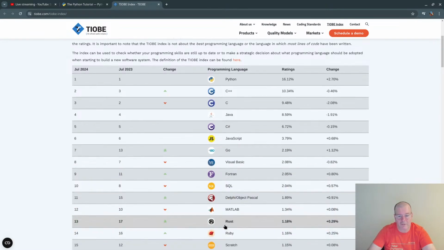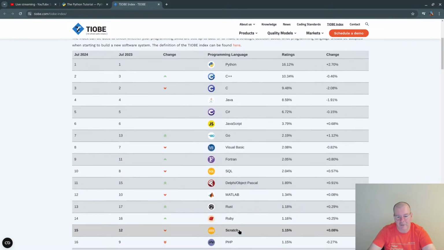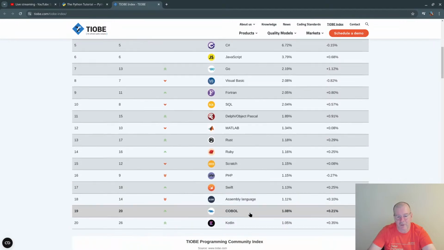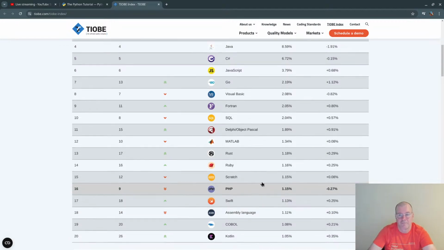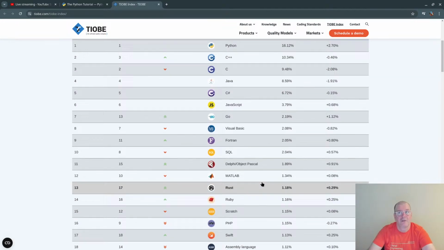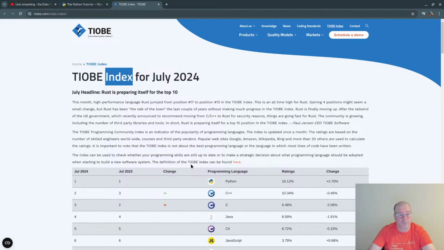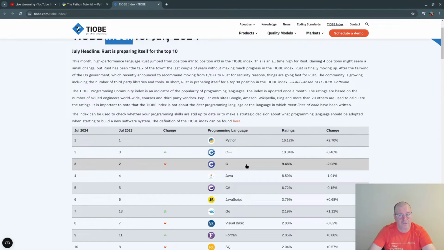So see, Rust is going up, Ruby, and then there is some other language. Kotlin is the one that I'm using in my work and is picking up. There are some new languages going up. However, don't get too caught up in this popularity, because just because one language is being used by a lot of people doesn't mean it's the best language for what you need to do.